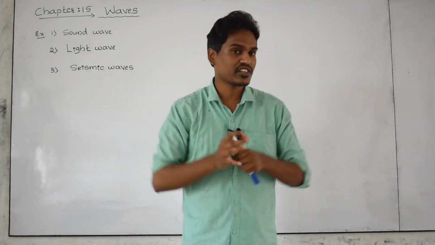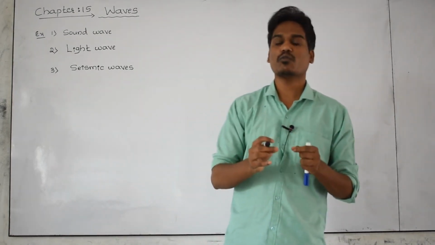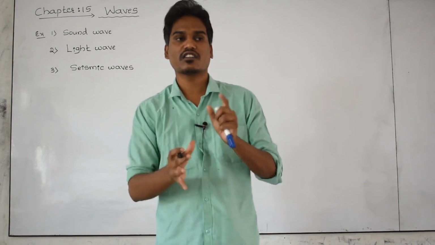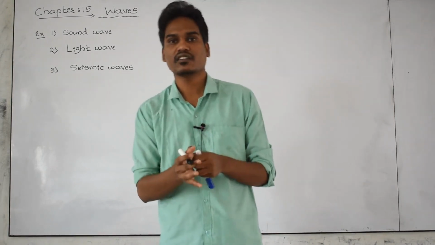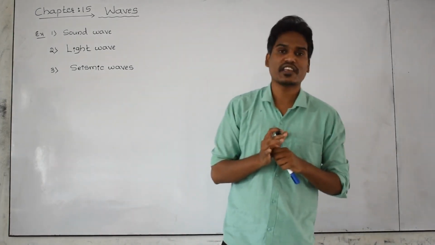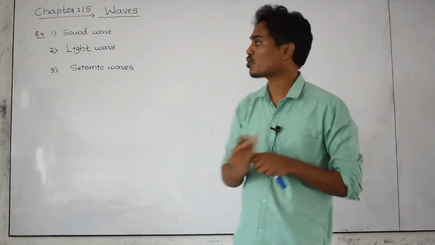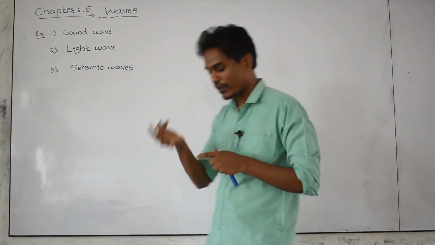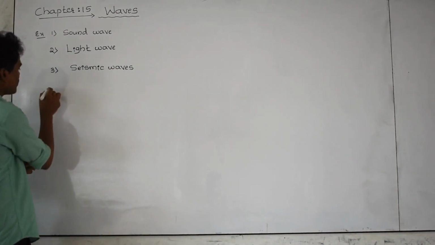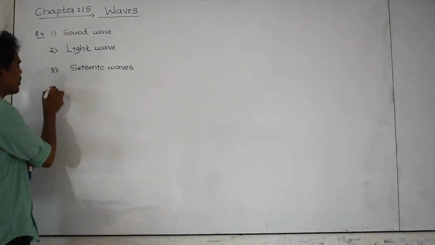Because of that vibration, the waves move from one place to another place. As a result, the earth is shaking or vibrating. Those disturbances or vibrations are carried by a certain type of waves called seismic waves. This is also a wave.